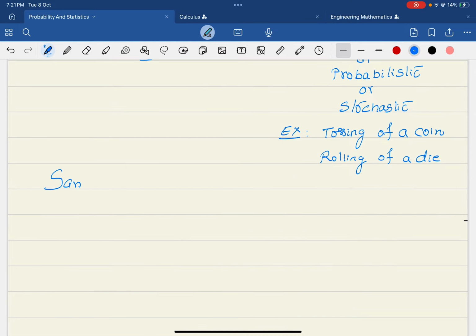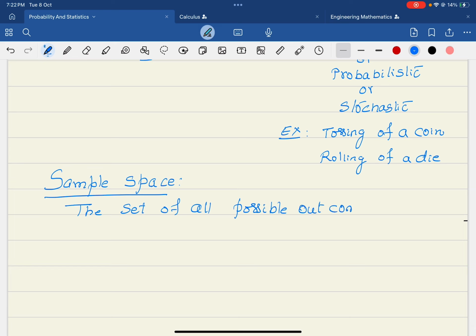Number one is the sample space. What is meant by the sample space? The sample space is the set of all possible outcomes of an experiment.